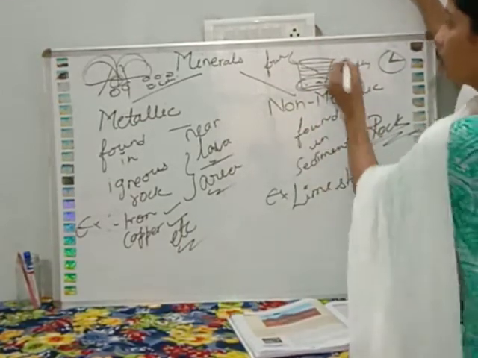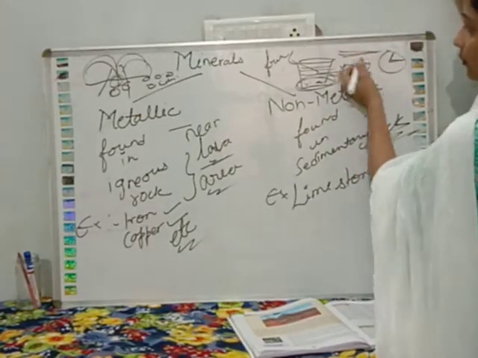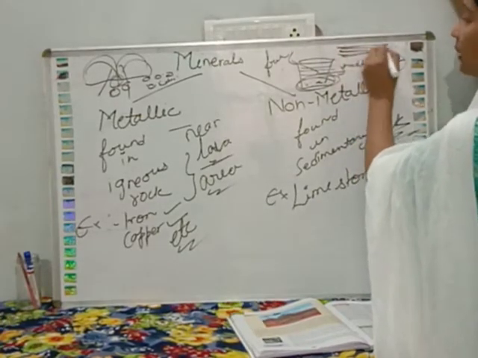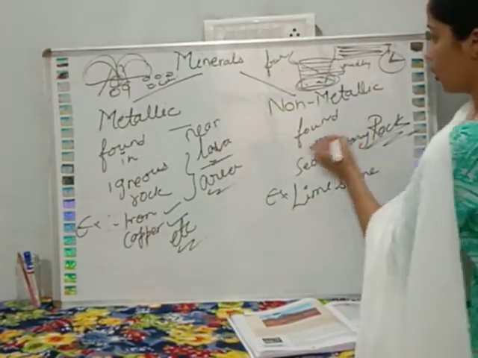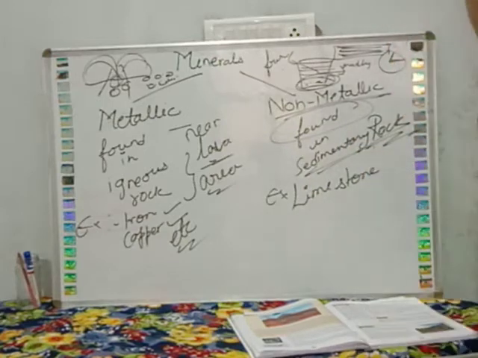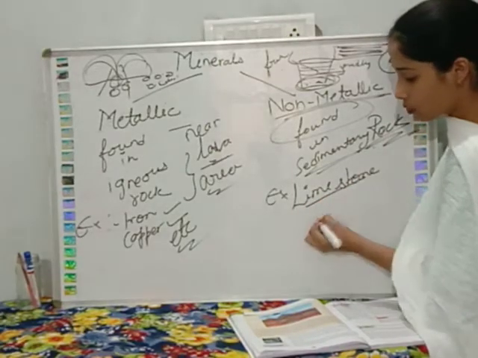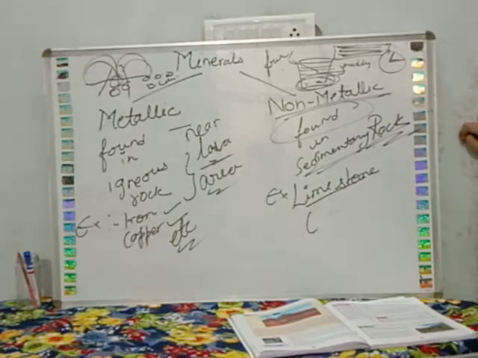एक बार हवा चली, कुछ particles आ गए, then waterfall हुआ, then हवा चली, wind, waterfall, like this. They are deposited and they form sedimentary rocks. So non-metallic minerals are found in sedimentary rocks, for example limestone, which is known as chuna in Hindi.